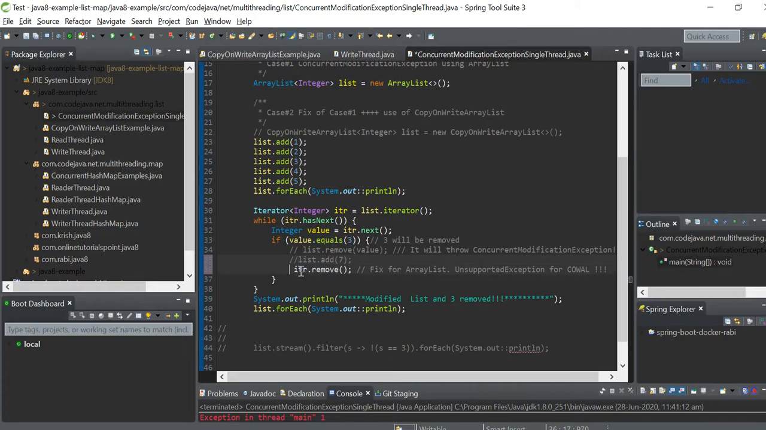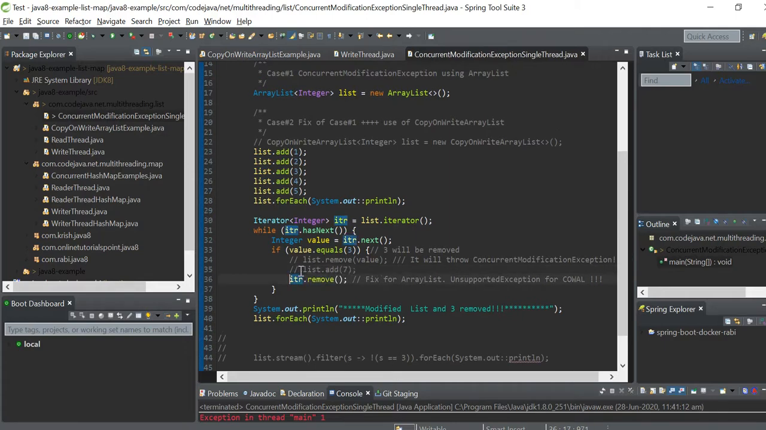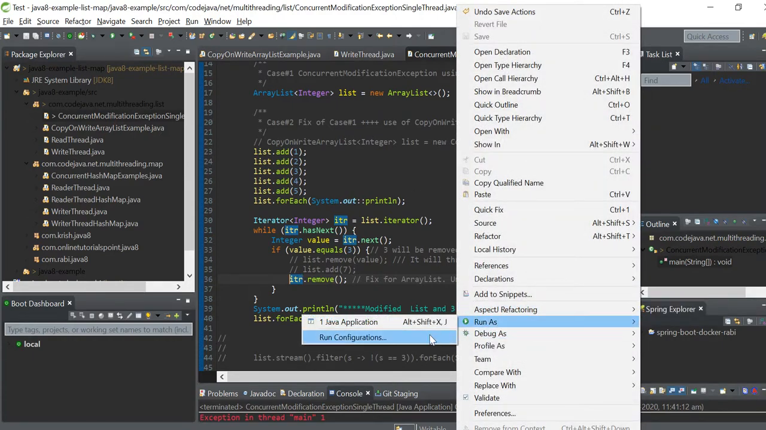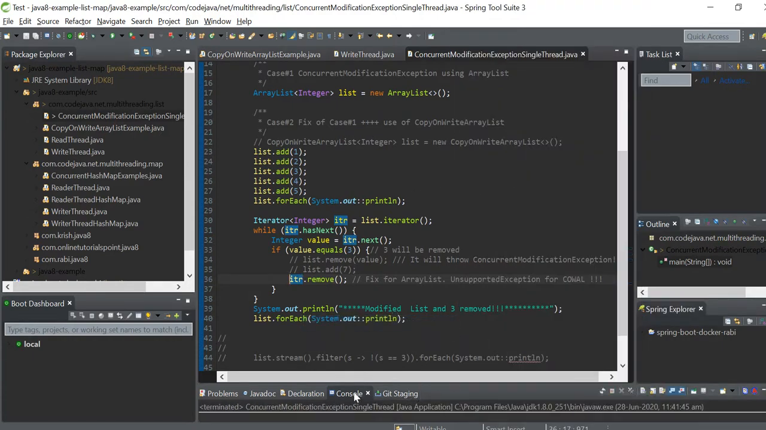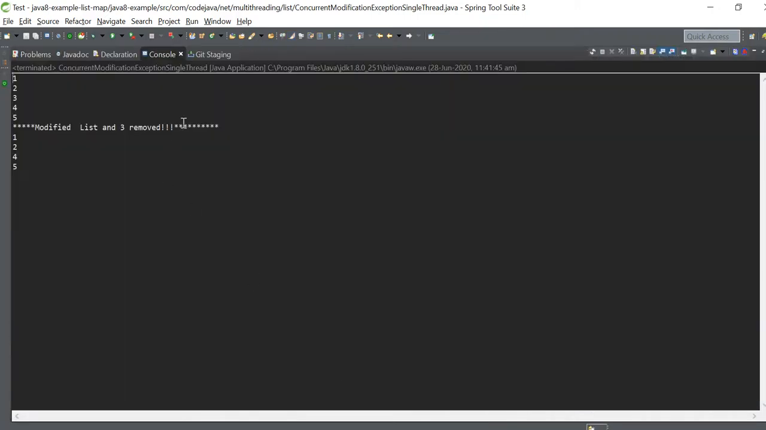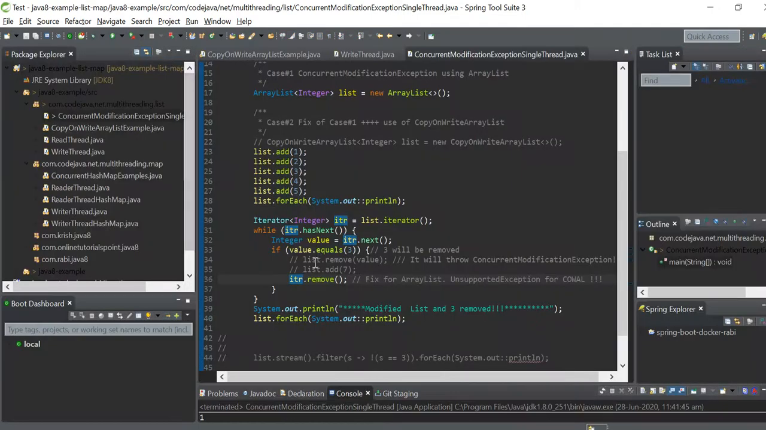So what is the solution? I can do it using the iterator, instead of directly from the list. If we do it from the iterator, you will not have that issue. Suppose I am not going to use the iterator, and I am using list.remove,